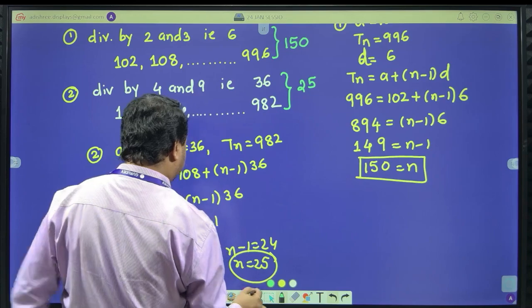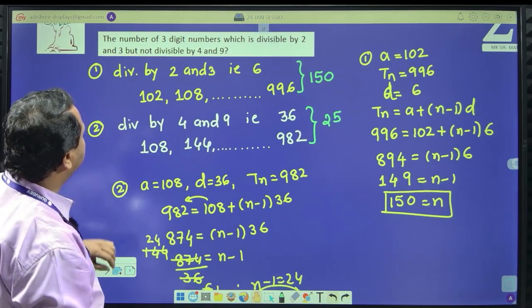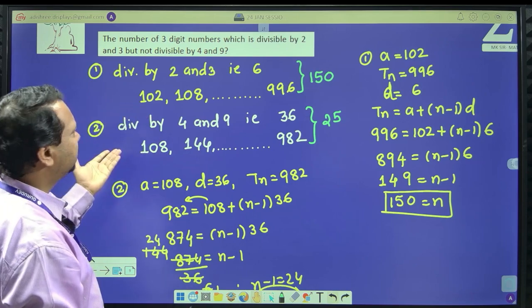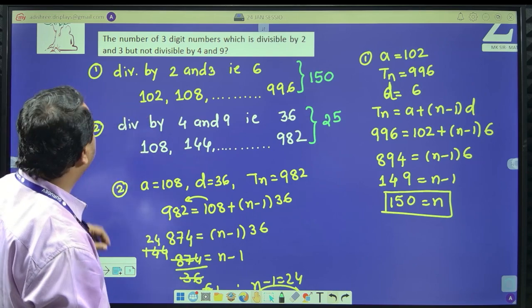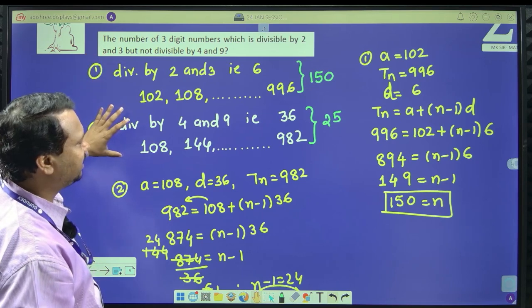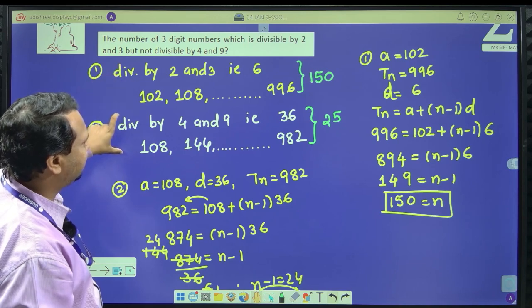Now, the question is: the number of 3-digit numbers which are divisible by 2 but not divisible by 4 and 9. So this logic is very simple. What is the required number here? 150 minus 25. Clear? So we have total 150 numbers. In that, I have to subtract 25.